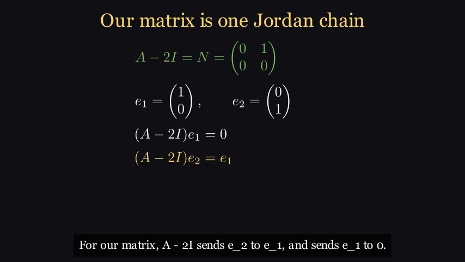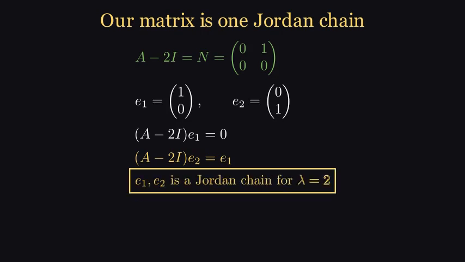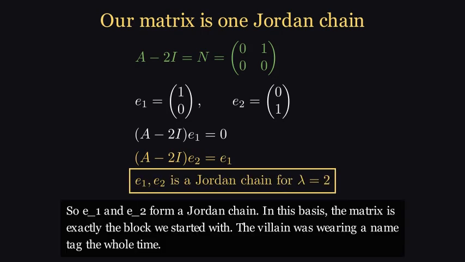For our matrix, A minus 2I sends e2 to e1, and sends e1 to 0. So e1 and e2 form a Jordan chain. In this basis, the matrix is exactly the block we started with. The villain was wearing a name tag the whole time.